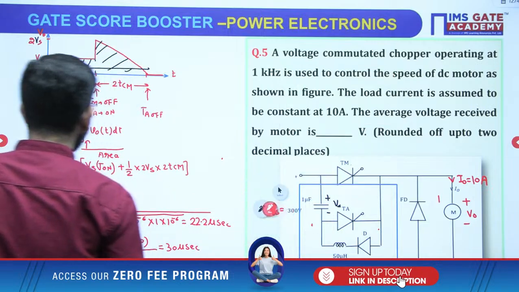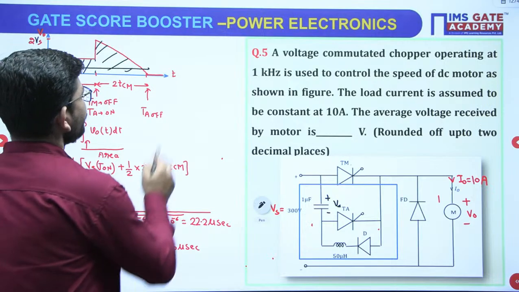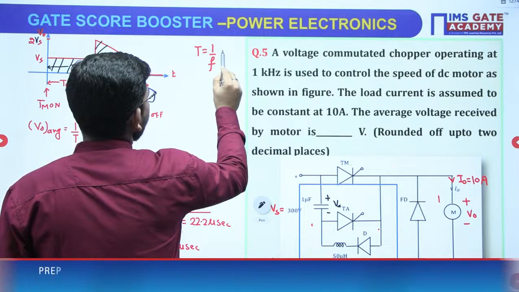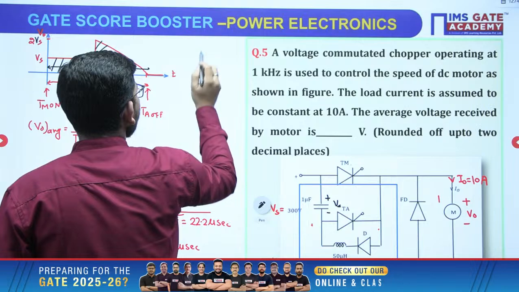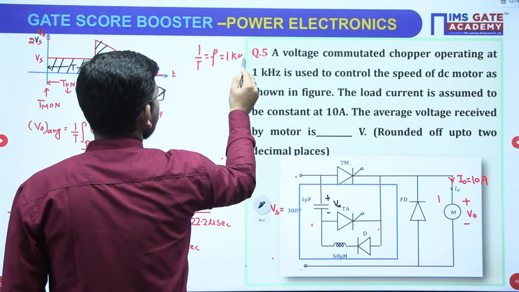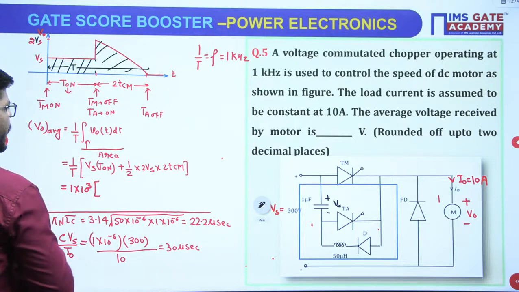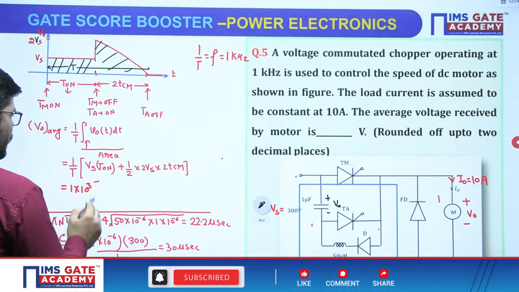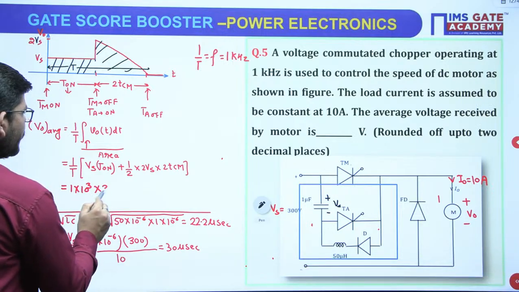Once you have calculated these values, just put it here. 1 upon T, okay. So just see, T will be 1 upon F, or simply we can write 1 by T to be F, okay, and F is given 1 kilohertz. So what I can write here is 1 kilohertz into Vs I can take out, so the things will become easy. Vs is 300 volt.